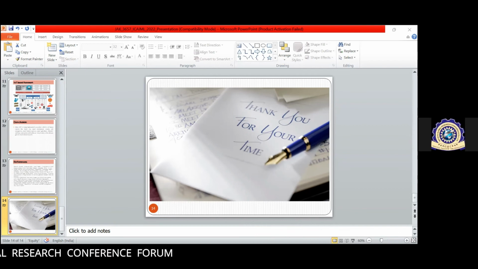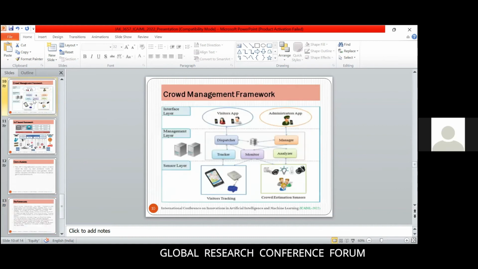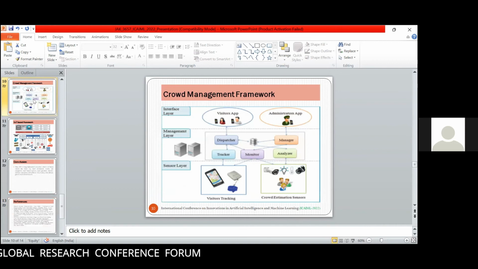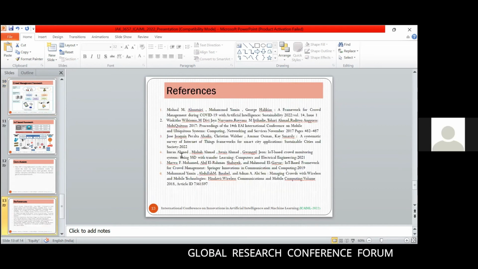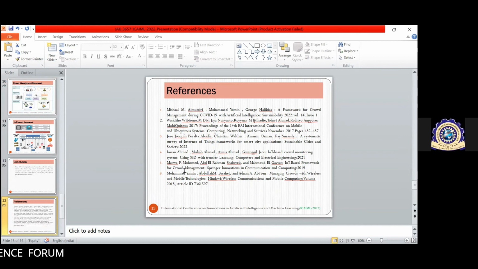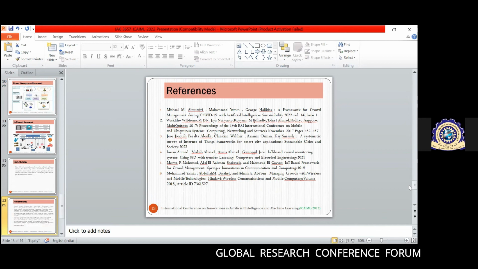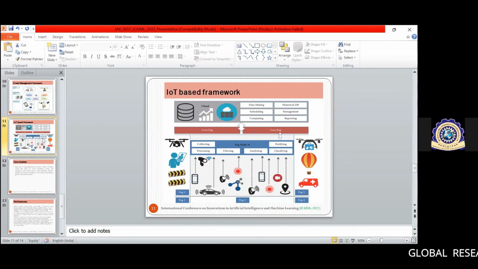May I know which is the base paper of this one for this implementation? Yes, sir, I'll show. This one is the crowd management framework. No, the base paper I'm asking about is by considering the references. From the references, this one is the sixth paper. Now you're going to implement some system. If I compare that particular work, whatever the sixth work is, what changes are you going to make in that one?